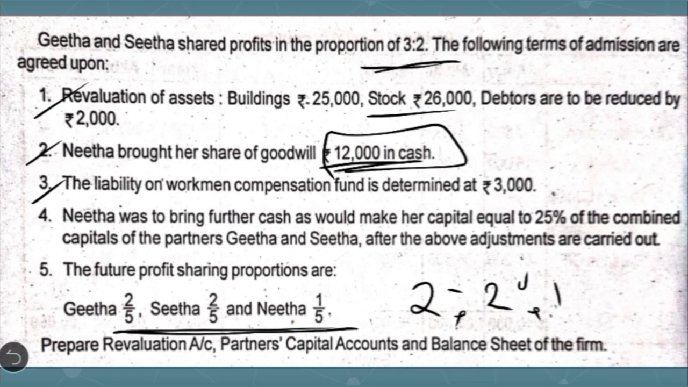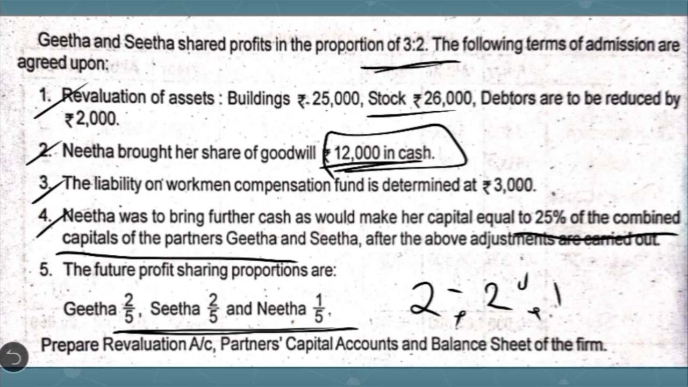Okay. Then Neeta was to bring further cash as would make her capital equal to 25% of the combined capitals of partners Geeta and Sita after the above adjustments are carried out. So here it is given that the new partner Neeta has brought in her share of goodwill amounting to rupees 12,000, but what is the capital she has brought in, that is not given. So we have to calculate that. Now how to calculate that? Whatever the capital she is going to bring in, that will be equal to 25% of the combined capitals of the partners Geeta and Sita after the above adjustments.